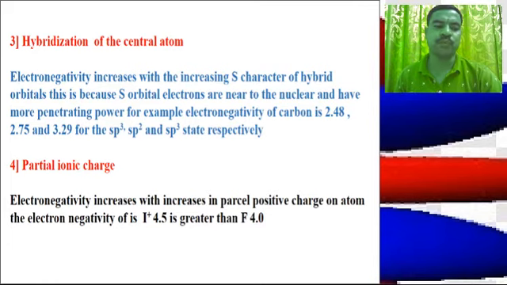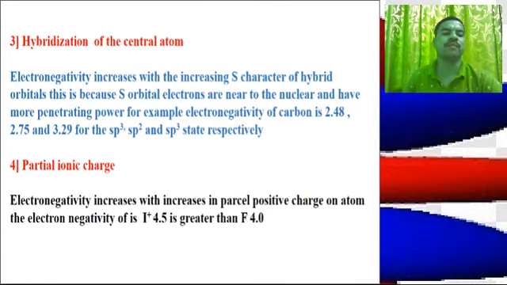Similarly, in case of group 14, which includes carbon, silicon, germanium, tin, lead, the elements show irregular trends. It decreases from carbon to silicon, increases from Si to Ge, again decreases from Ge to Sn, and finally increases from Sn to Pb. Such variation is because of the filling of d electrons in germanium and tin, and d and f orbitals in case of lead.